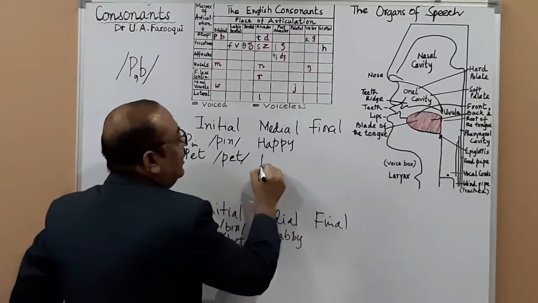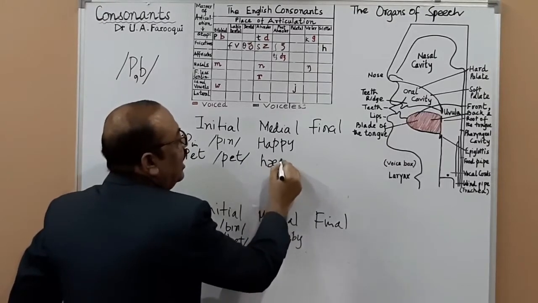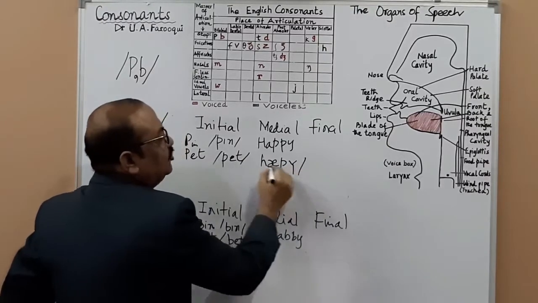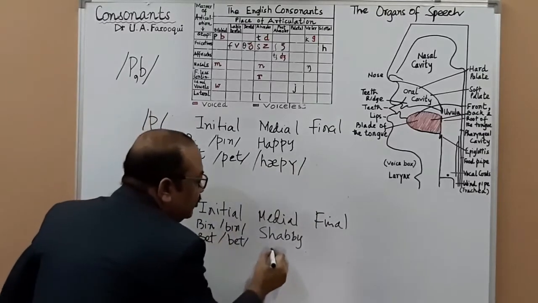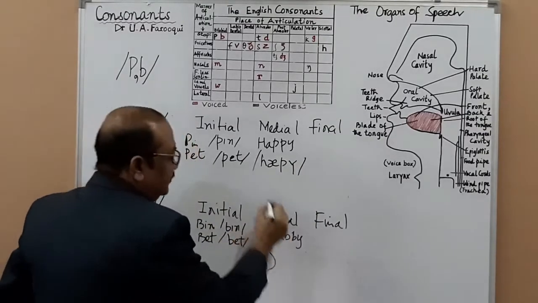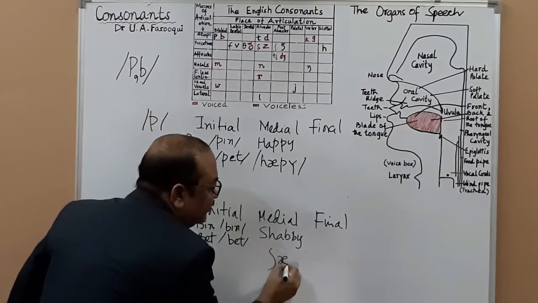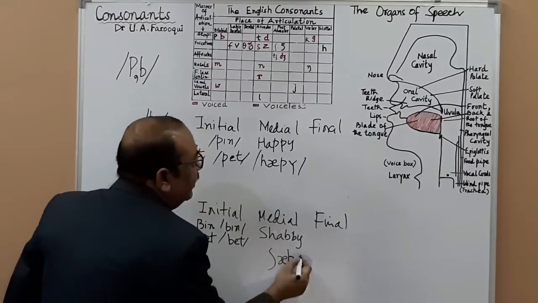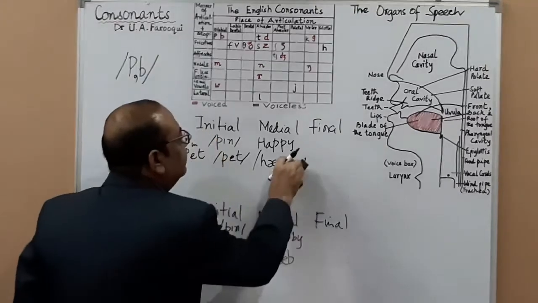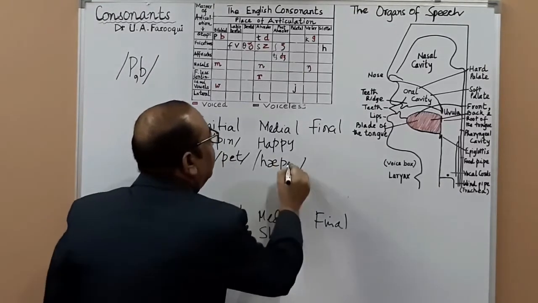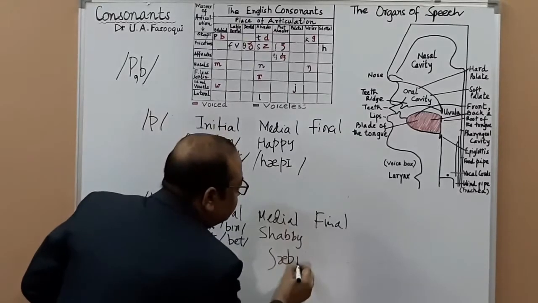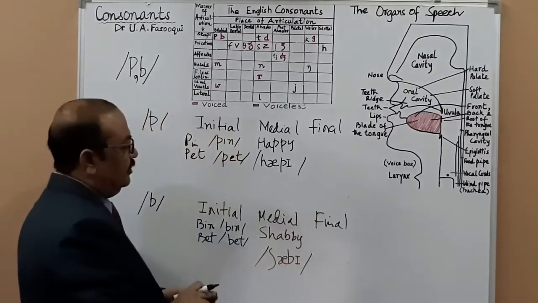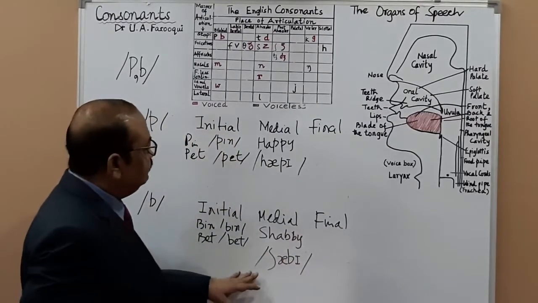We transcribe happy like this. And this is how you write the sh sound, then this vowel, then b. Shabby. It's fine? Yes, sir.